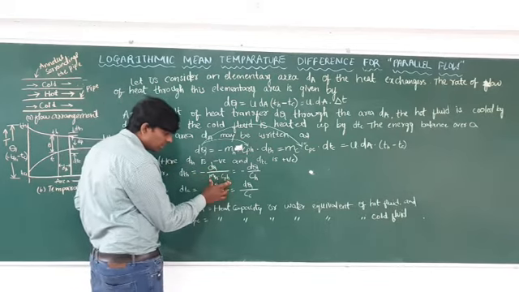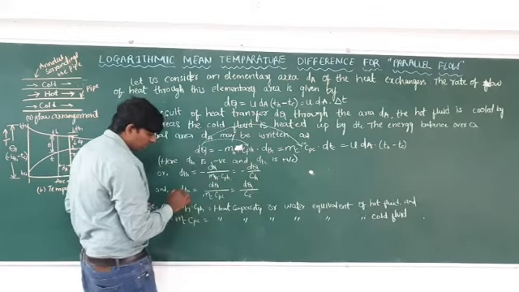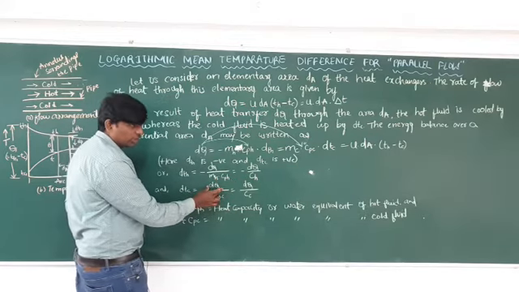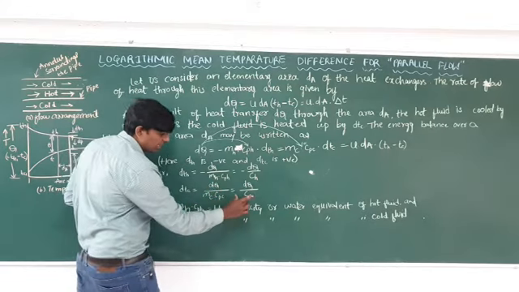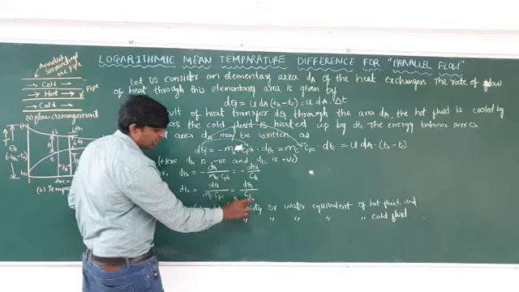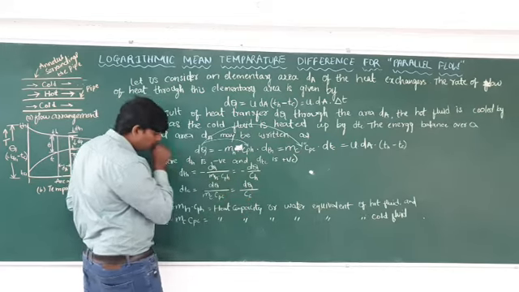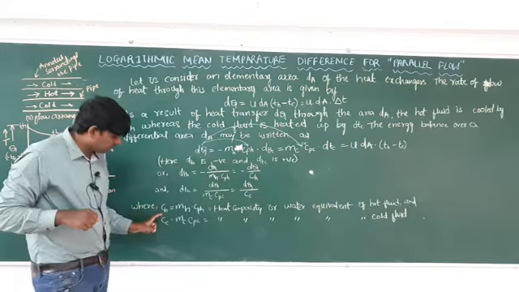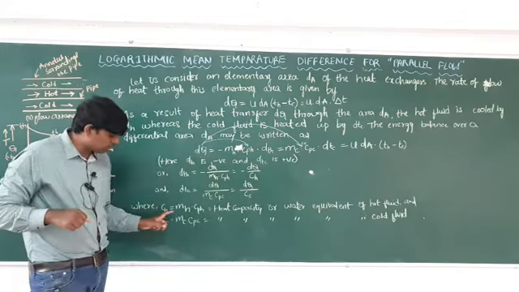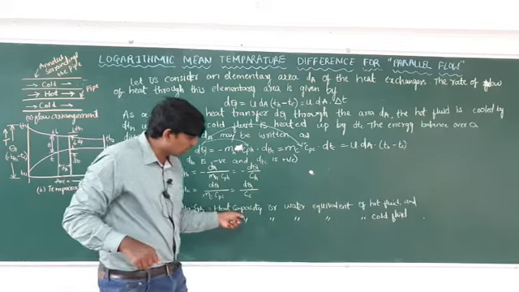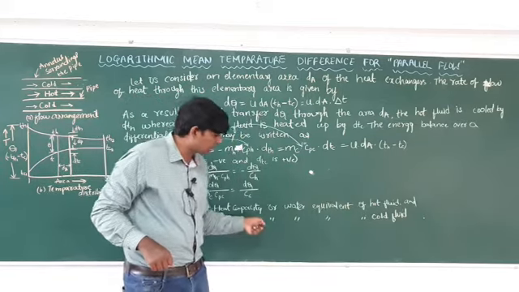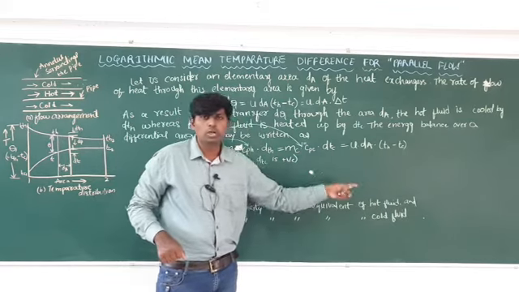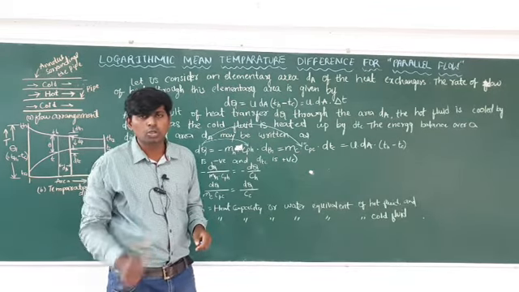Then mH Cph can be written as Ch, and dTc is equal to dq by mc Cpc, which can be taken as Cc. Here Ch is written as mH Cph, and Cc as mc Cpc. This one is known as the heat capacity or water equivalent for the hot fluid, and this one is the heat capacity or water equivalent for the cool fluid. One for hot fluid, another for cool fluid.